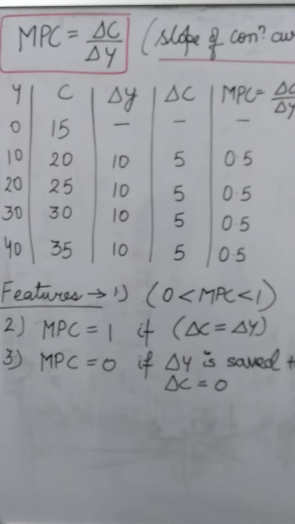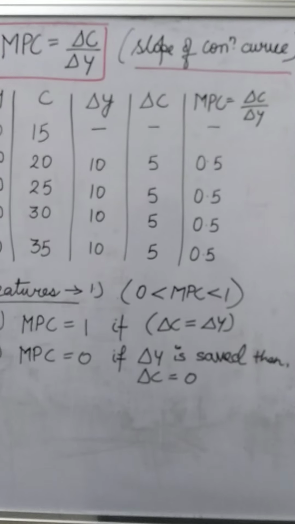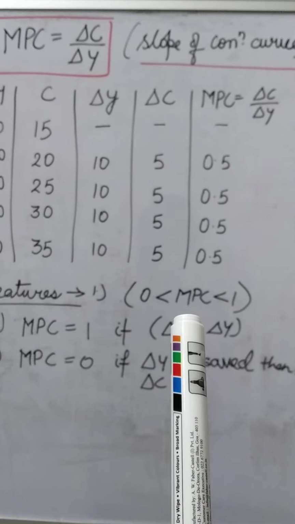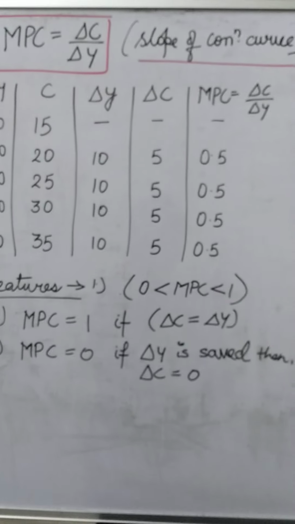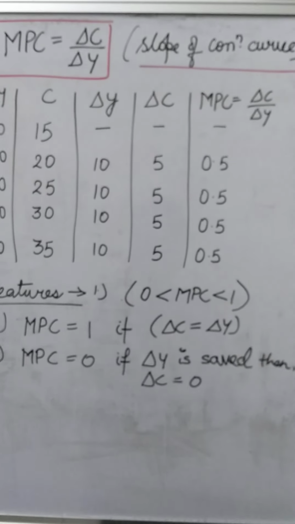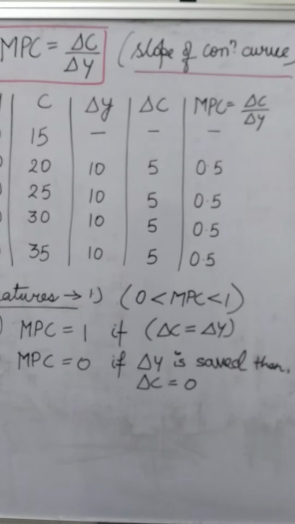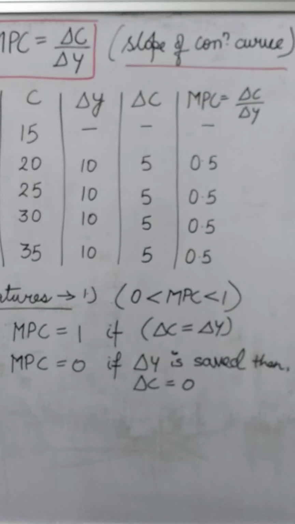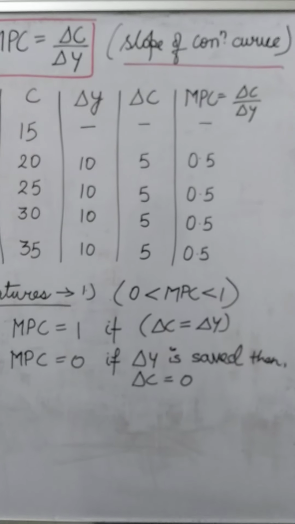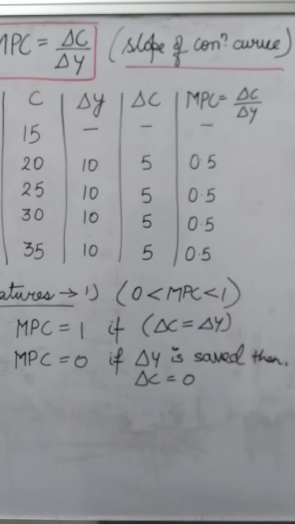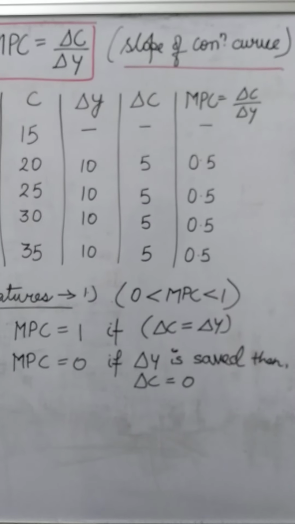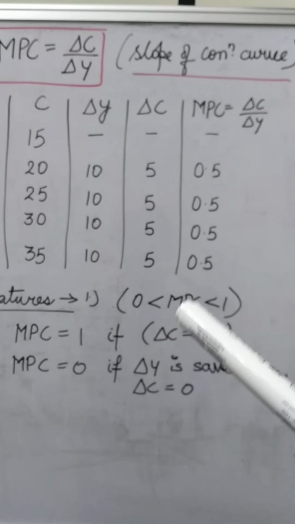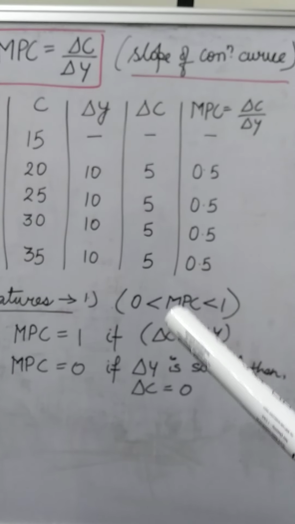Now let's come to the features of the MPC. The first feature which I have written over there: MPC is always greater than 0 and lesser than 1. Why is it always greater than 0? Because MPC is assumed to be positive and less than unity, which means that when income increases, the whole of it is not spent on consumption. Similarly, when income falls, the consumption expenditure does not decline in the same proportion. It never becomes zero, because for survival the consumer will keep some consumption. That's why MPC can never be zero.